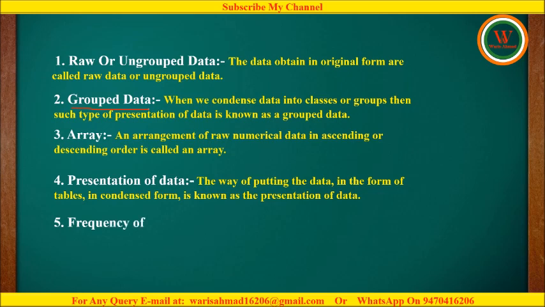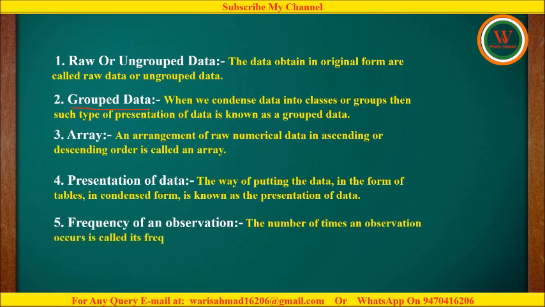Next topic is frequency of an observation. The number of times an observation occurs is called its frequency. Suppose we are collecting the data like 2, 5, 1, again 2, then 3, then 1, then 7 and so on.